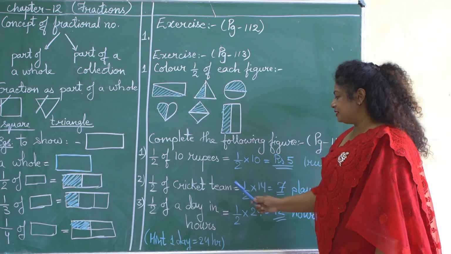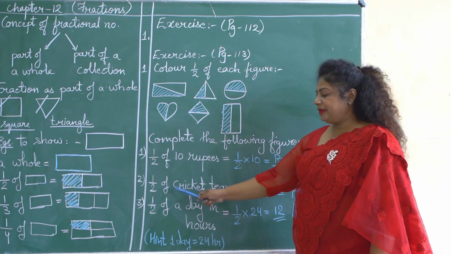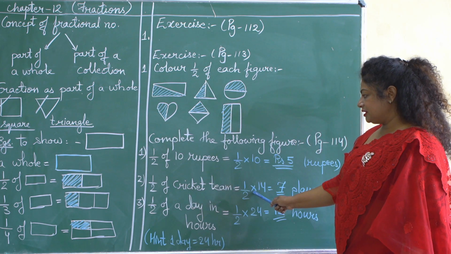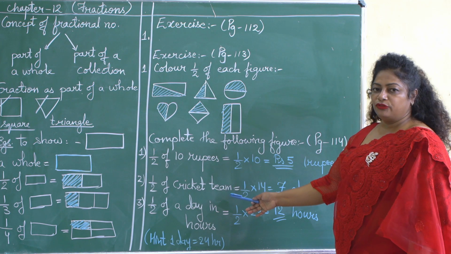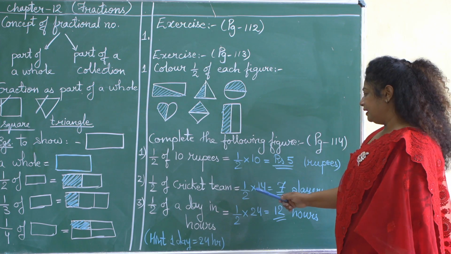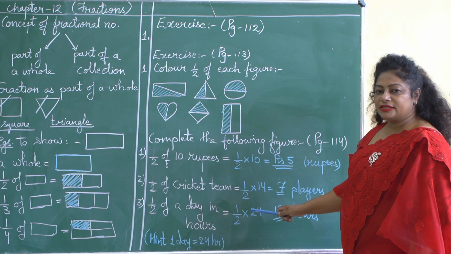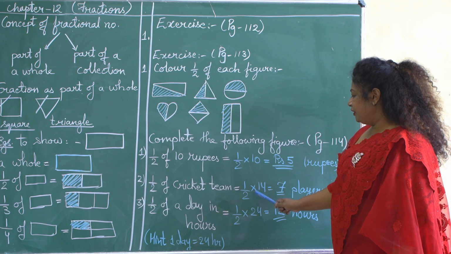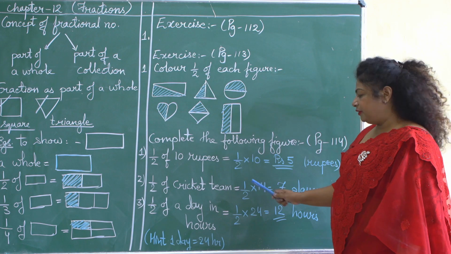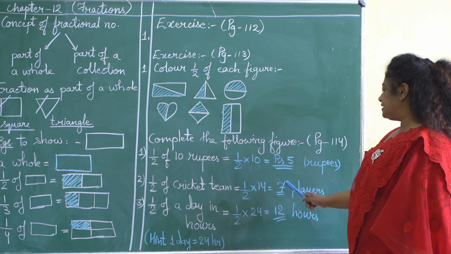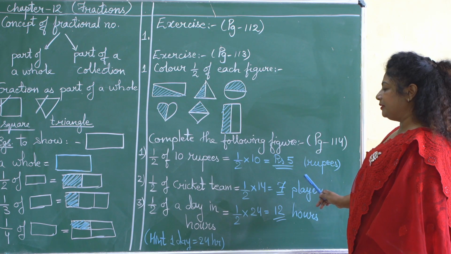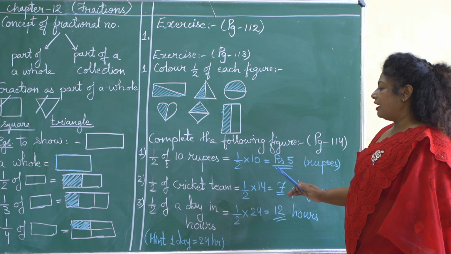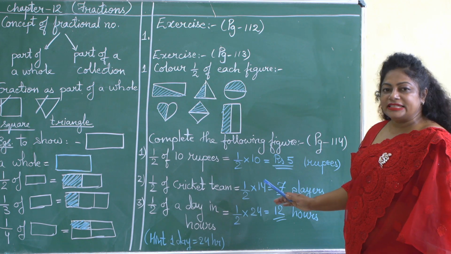Half, as it is, we have noted down. Of means multiplication sign, so we have put up the multiplication sign. Cricket team, as we know, 14 we got, 14 players are there, so I have written here 14. Now let us divide this 14 by 2, and we'll get the answer 7. That means half of the cricket team has 7 players.